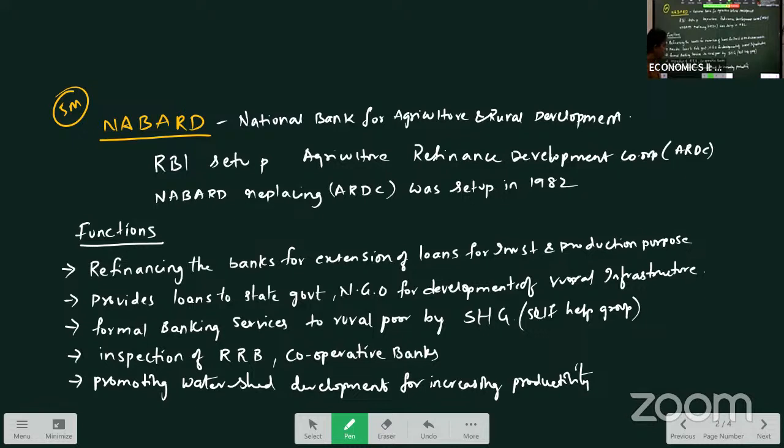Promoting watershed development for increasing productivity. Where agriculture requires water facilities, where irrigation is backward and there are rain-fed areas, there is the watershed development program. Store the rainwater, which is used when there is a scarcity of water. So, promoting watershed development for increasing productivity.